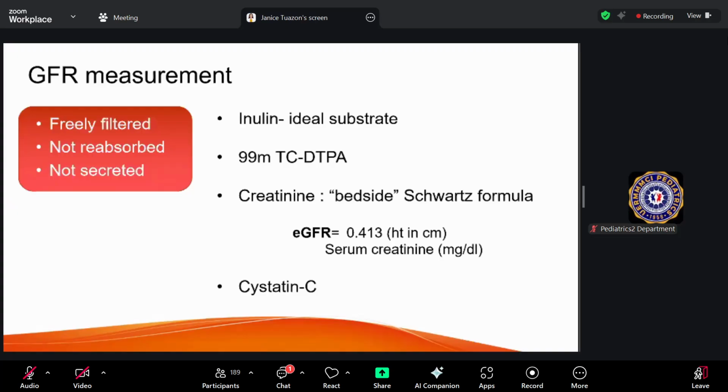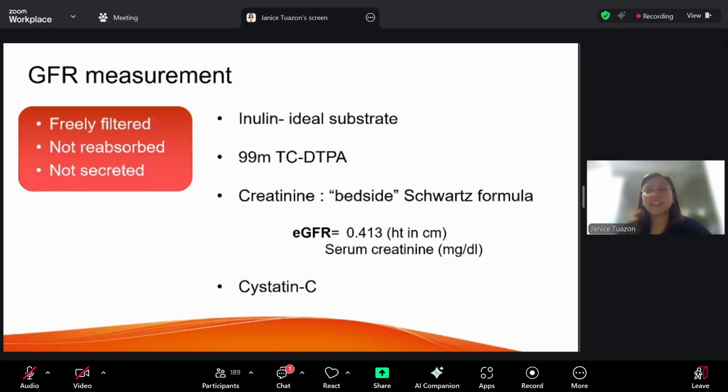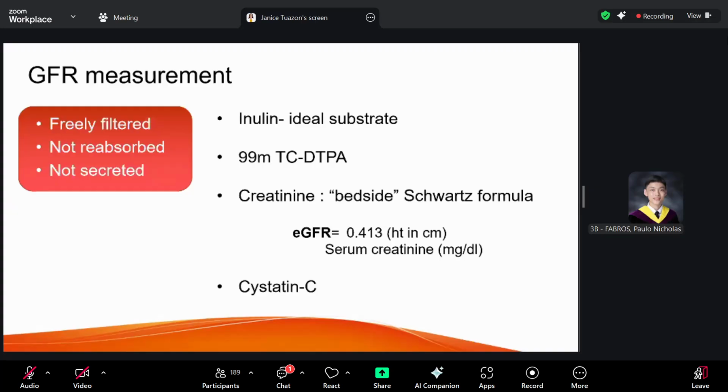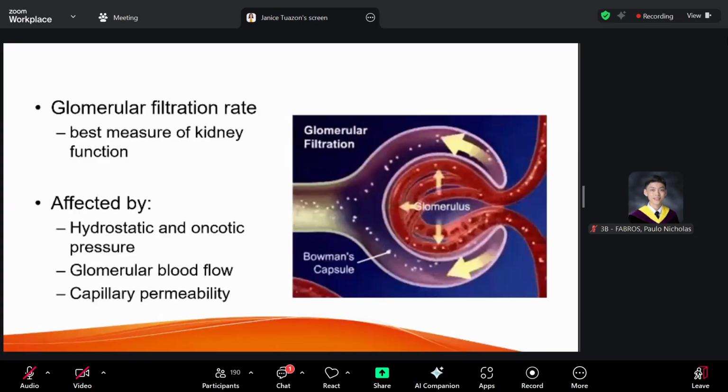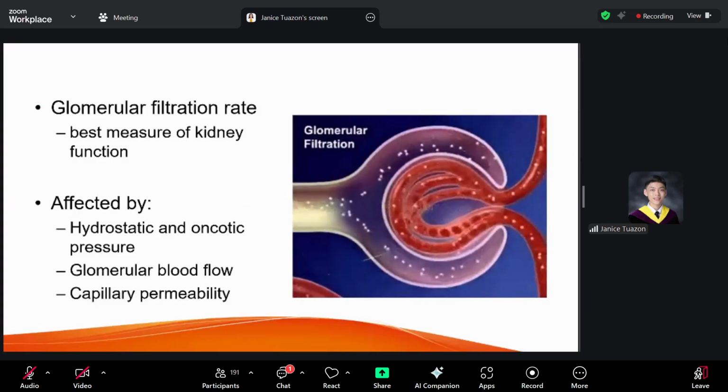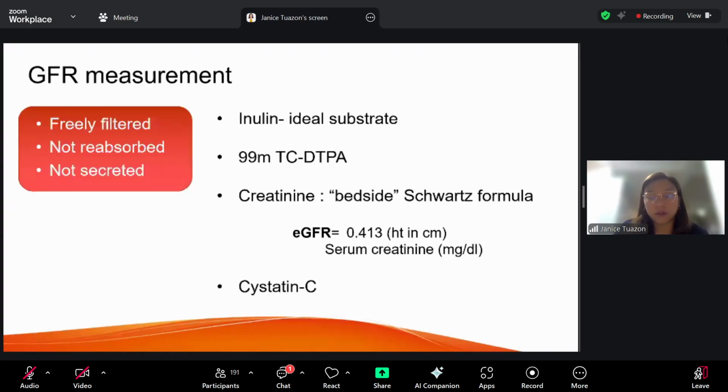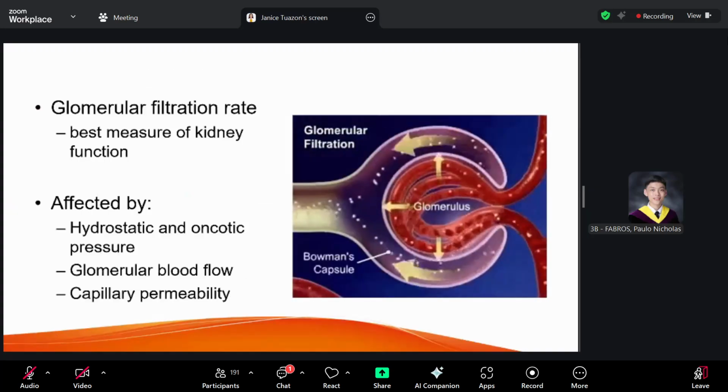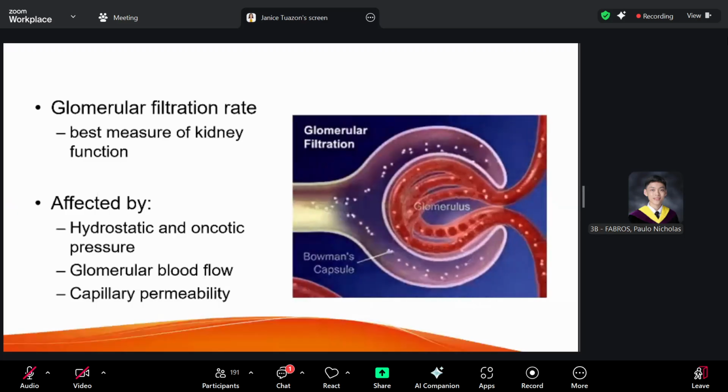Okay. Good morning again. Was this the last slide that I was discussing earlier before I got disconnected? Or the previous one? Last slide. The previous slide. Sorry. Here, is it this one? Yes po, Dok. This one, the GFR. Yes po. Okay.